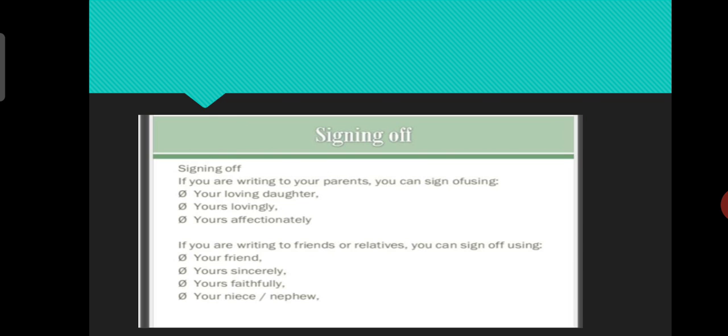Now, how to sign off? If you are writing to your parents, you can sign off using your loving daughter, yours lovingly, or yours affectionately. You can write this to your parents, to your uncle, aunt, any of the relatives. But if you are writing to your friends, you can write your friend, yours sincerely, yours faithfully, your niece or nephew, whatever it is.